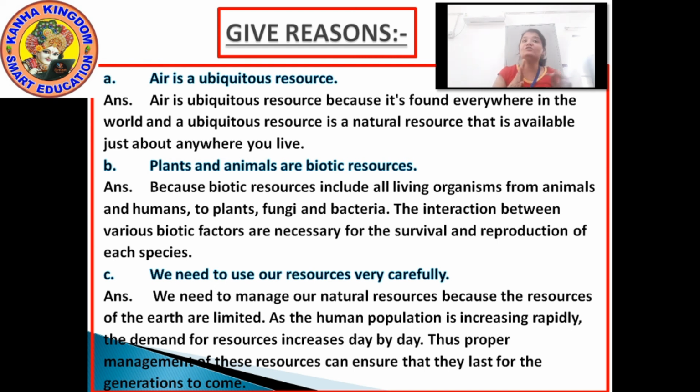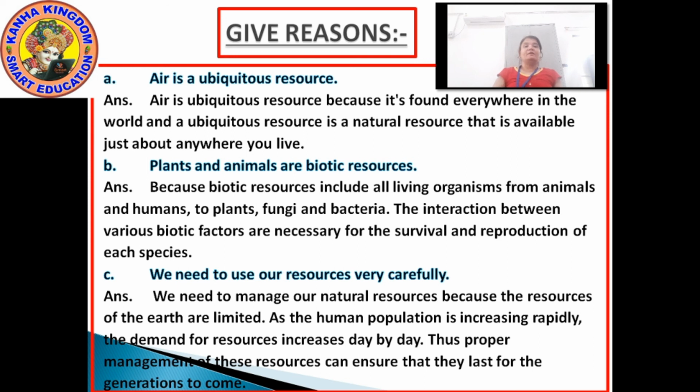The interaction between various biotic factors is necessary because all the living organisms depend on each other. They are interdependent, you can say. So I repeat the answer once again. Because biotic resources include all living organisms from animals and humans to plants, fungi and bacteria.